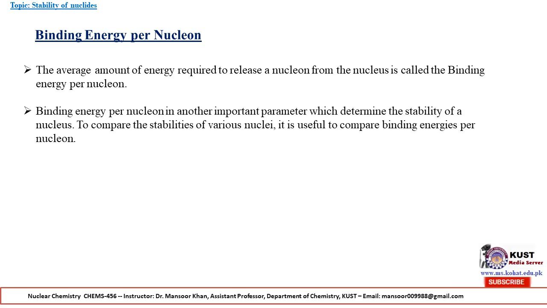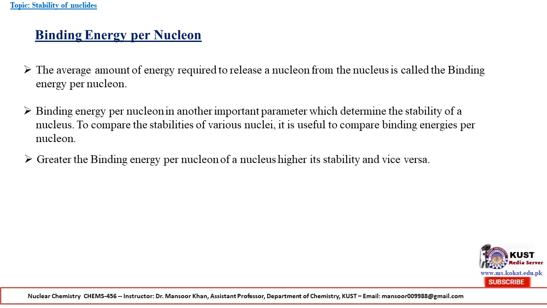Binding energy per nucleon is another important parameter which determines the stability of a nucleus. To compare the stability of various nuclei, it is useful to compare binding energies per nucleon. Greater the binding energy per nucleon of the nucleus, higher its stability, and vice versa.